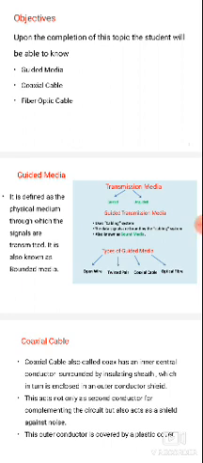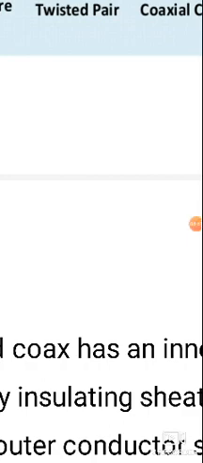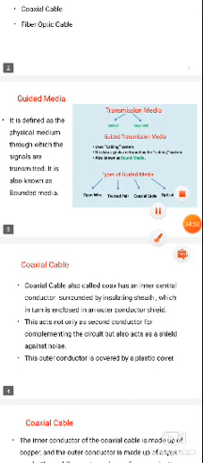Today's class is completely related to coaxial cable and optical fiber cable. This is also one type of guided media. Last class we completed the guided media definition, and the first type of guided media, twisted pair cable, which is divided into shielded and unshielded. These were covered in previous classes, and today's class covers coaxial cable and optical fiber cable.